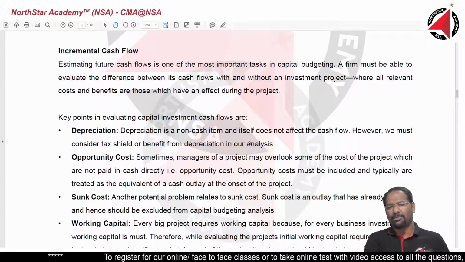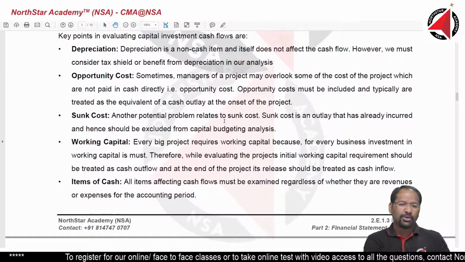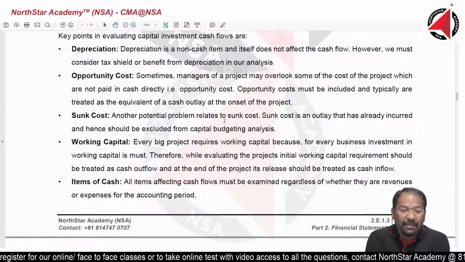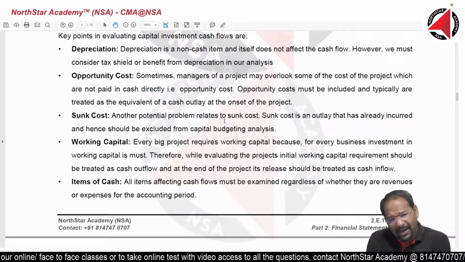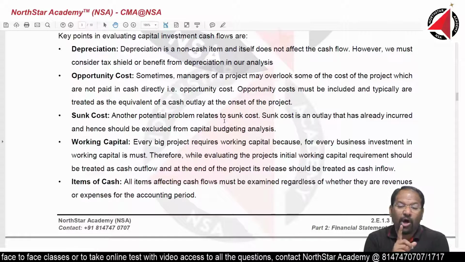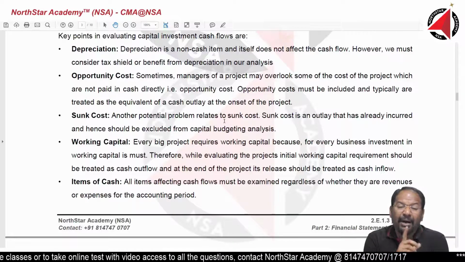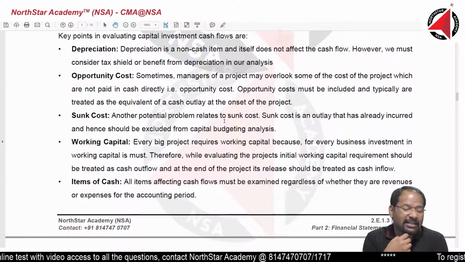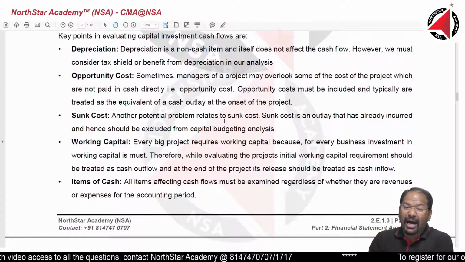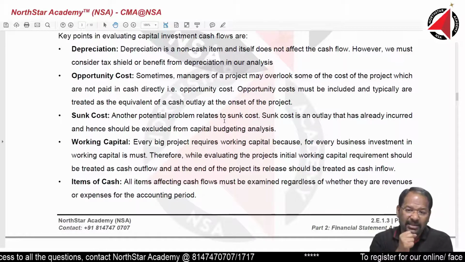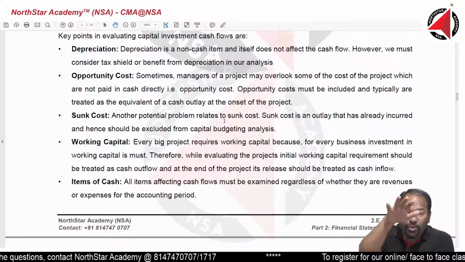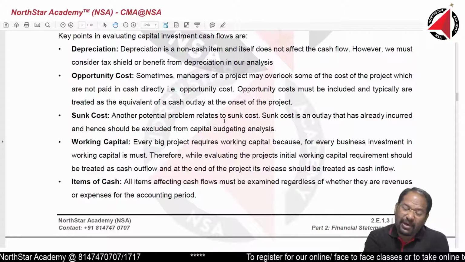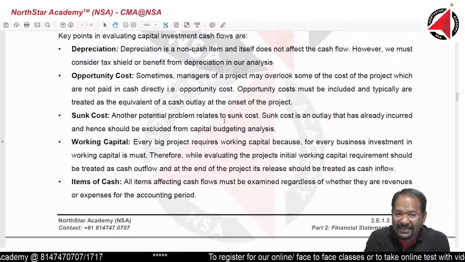What are the key important points that you must look into? The first important point you must look into is depreciation. Remember, depreciation is not a cash item, fine, but it has an impact on cash outflow. How? By way of taxes. If depreciation is not taken into account, my tax amount will increase, which will lead to higher cash outflow in the form of taxes, which will turn out to be lower cash inflow from the project. So depreciation is one of the very important factors which needs to be considered.